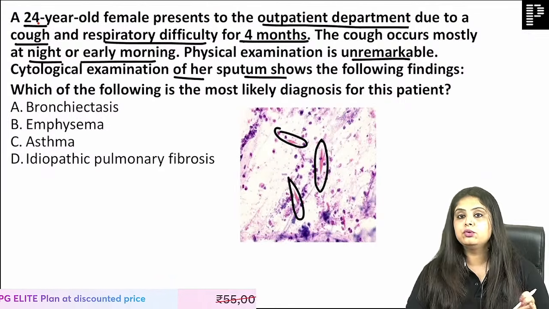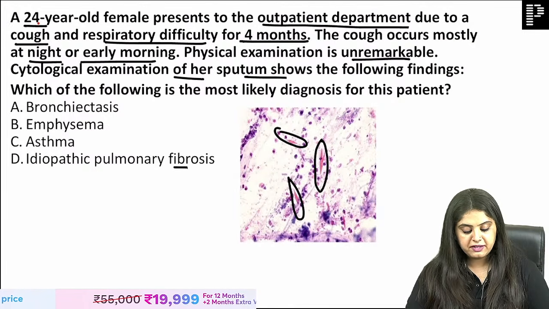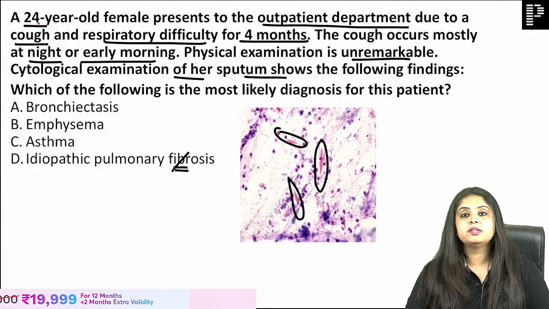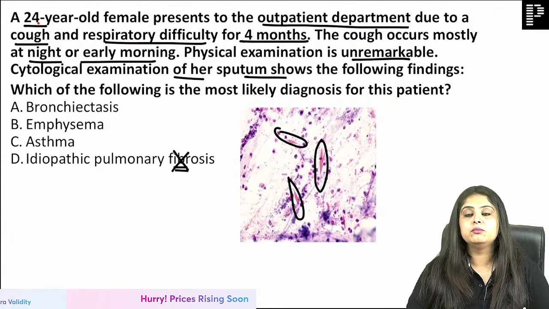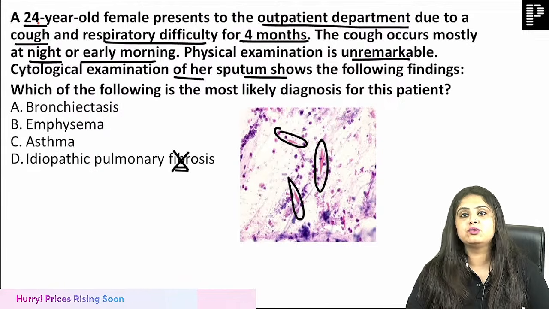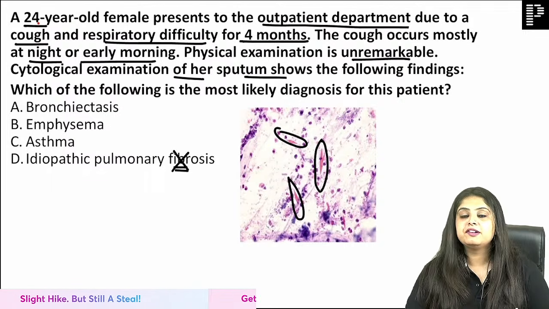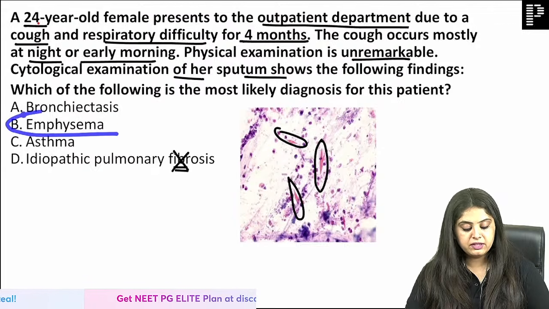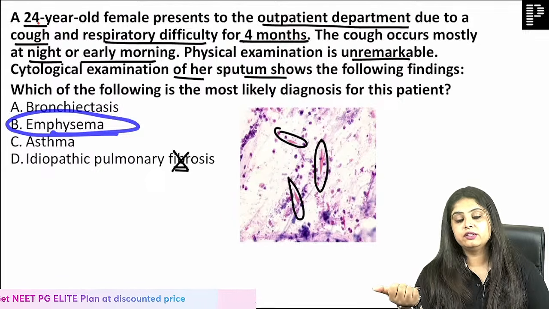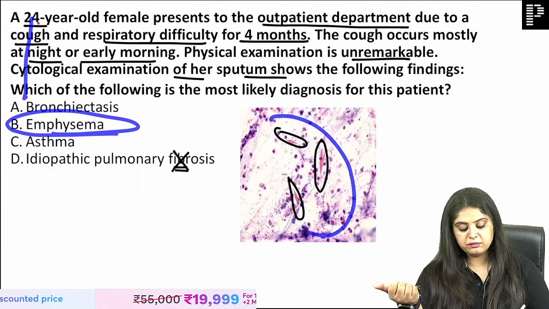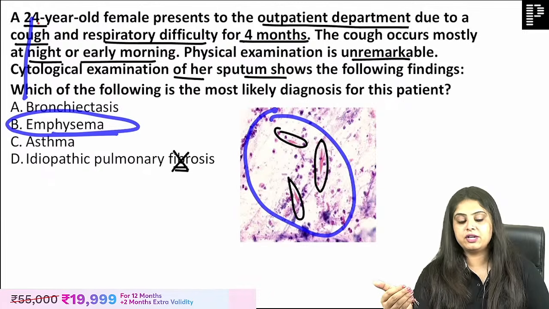I just want to go through it. If you have a case of pulmonary fibrosis, sputum is not something that is going to be produced in most cases, and that's a diagnosis of exclusion. First diagnosis it will not be. When I talk about emphysema, patients are going to come to me with definitely a history of smoking, which is not mentioned over here, plus sputum examination is not a mainstay for diagnosis.